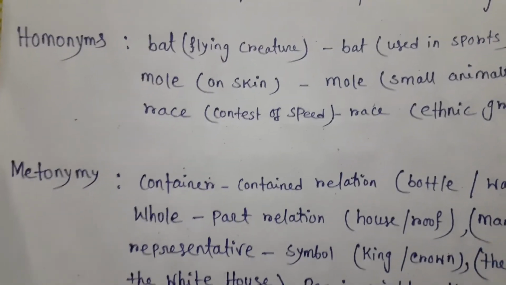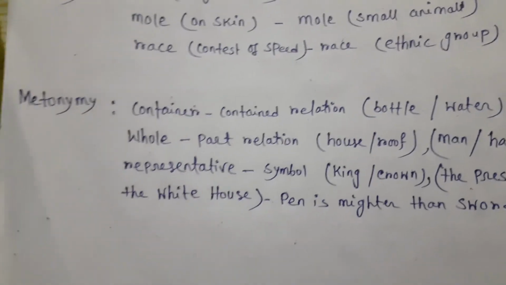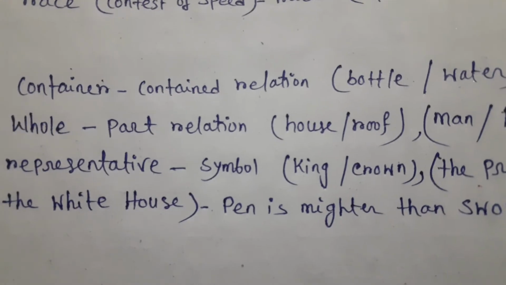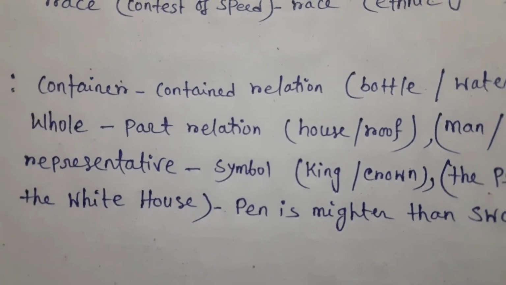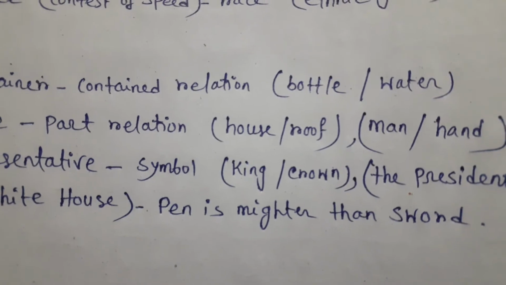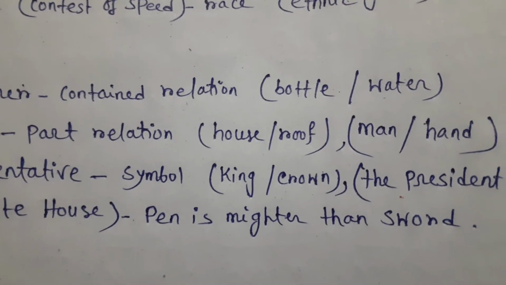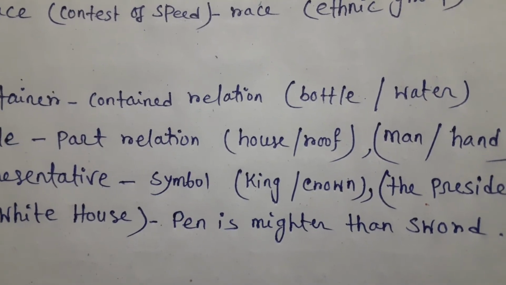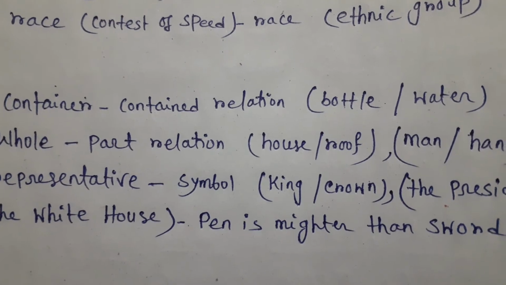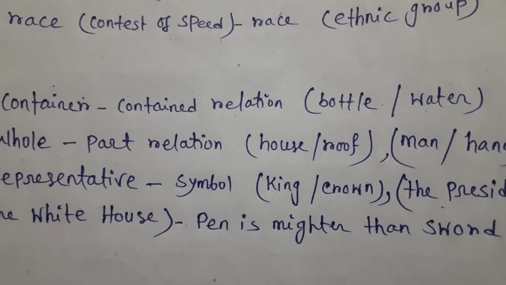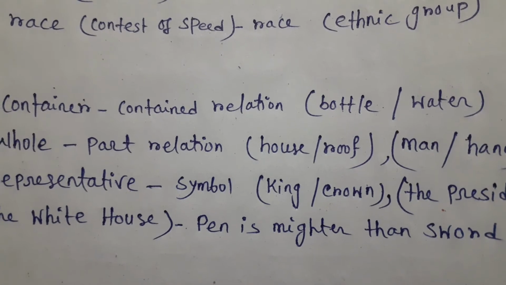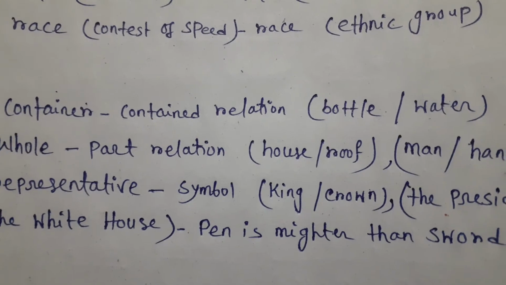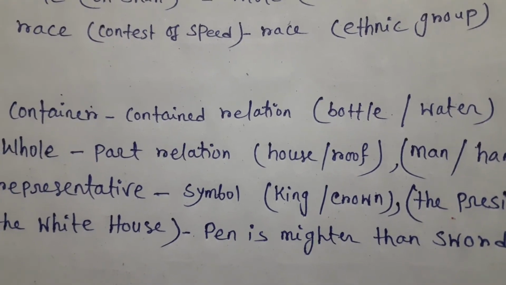And the last one is metonymy. What is metonymy? There are three types of metonymy: container content relation. For example, bottle, water. Bottle is the container of water. For example, when a man says, "Give me a bottle," he wants the water, but instead of saying, "Give me a glass of water," he says, "Give me a glass."